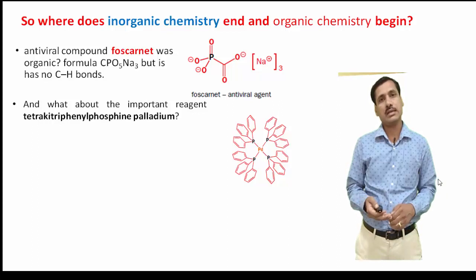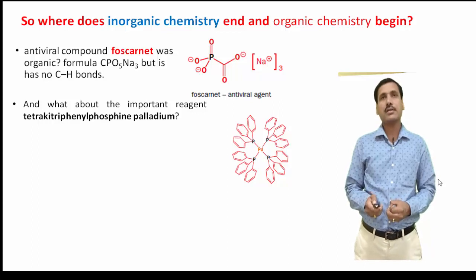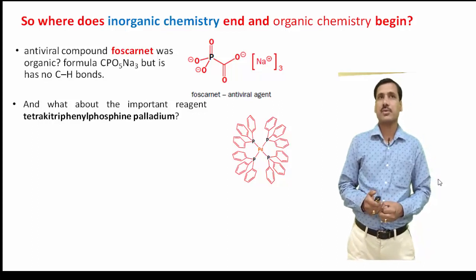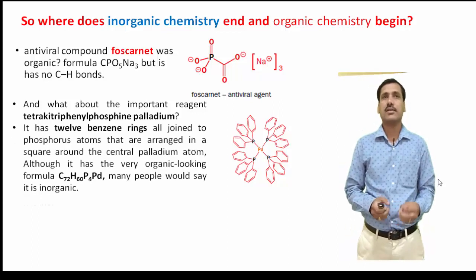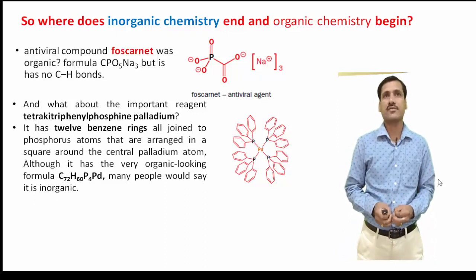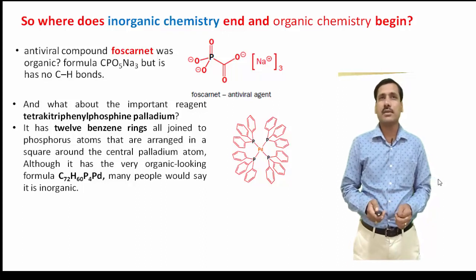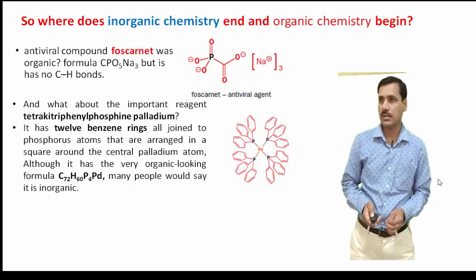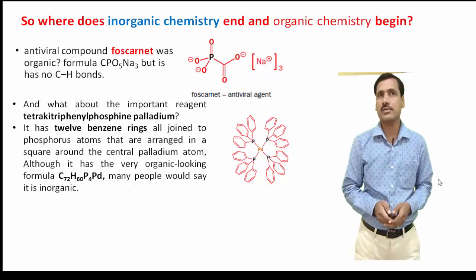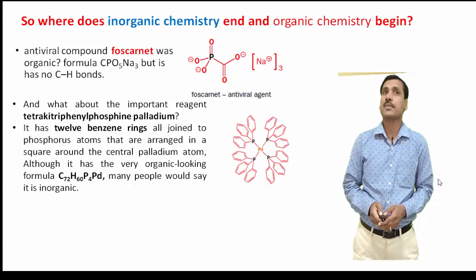I hope it is one of the most wonderful discoveries of this century. So this particular compound, if you look at the molecular formula and the molecular structure of this molecule, you will notice that there are 12 benzene rings which are joined to the phosphorus and they are arranged in a square around the center palladium atom. If you look at the number of carbons, it has got 72 carbon and a significant amount of hydrogen. There are 60 hydrogens in the molecular formula of this compound.